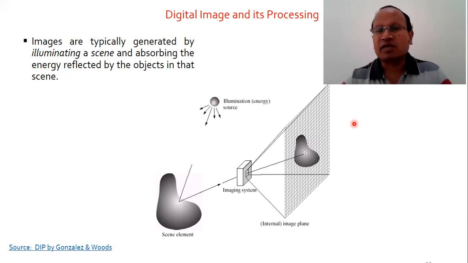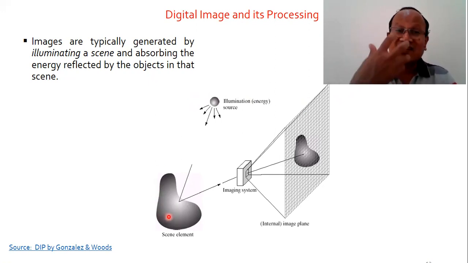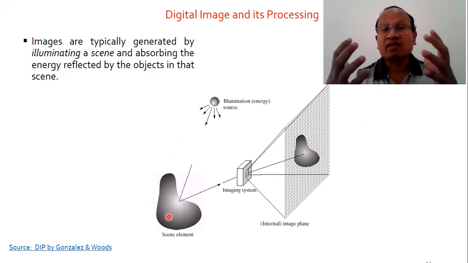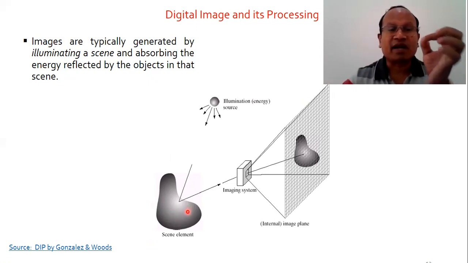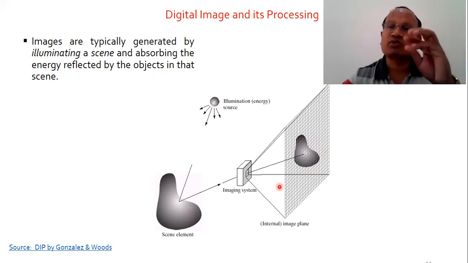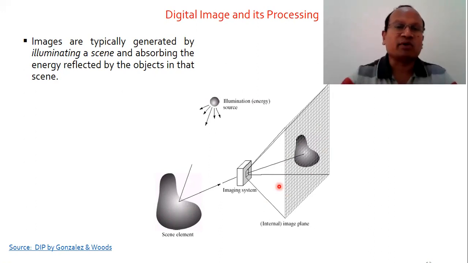There is a general phenomenon that there is a light source. Some light is incident on the object. How much light is reflected by the object is why the object is visible. If the complete amount of light is absorbed by the object, we cannot see the object. So how much light is reflected is called the intensity or brightness component, and that we can see as pixel values or grayscale values once we store the image in the computer.